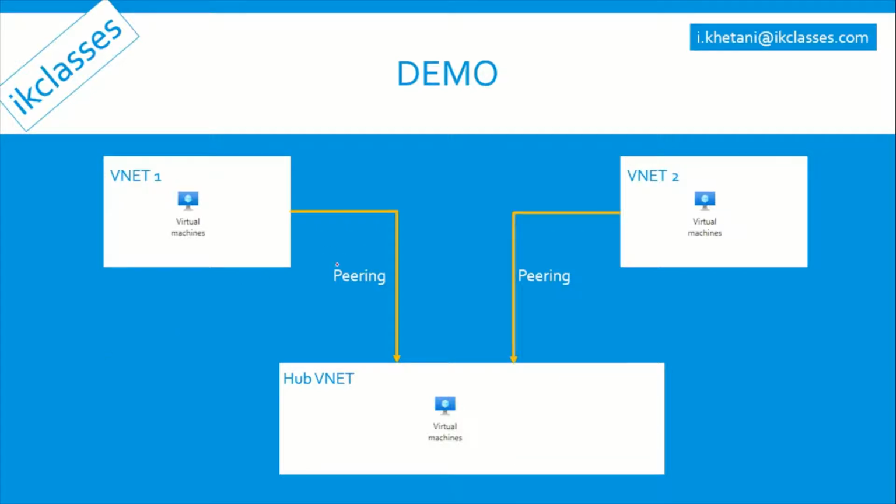Let's see a demo. I have already created three VNets, VNet 1, VNet 2, and Hub VNet for this demo. Now we'll peer VNet 1 and Hub VNet. Similarly, we will peer VNet 2 and Hub VNet. After peering, we'll check the connectivity between the virtual machine in VNet 1 and the virtual machine in Hub VNet. Similarly, we will check connectivity between the virtual machine in VNet 2 and the virtual machine in Hub VNet. At last, we'll check connectivity between VNet 1 and VNet 2. These shouldn't be able to communicate, meaning the virtual machine in VNet 1 will not be able to send data to the virtual machine in VNet 2. So let's peer the virtual networks.